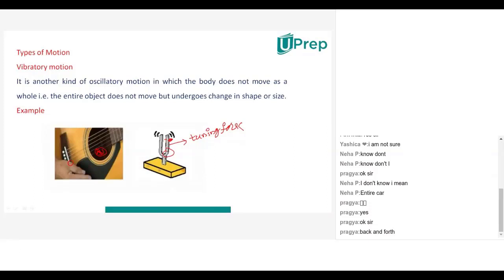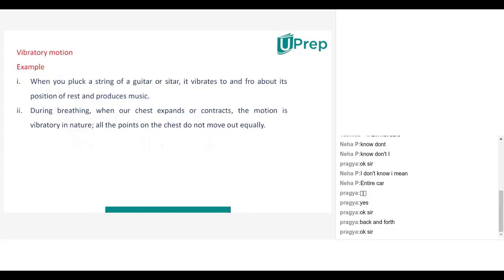So many other examples are there. See these examples. When you pluck a string of a guitar or sitar, it vibrates to and fro about its position of rest and produces music. So some part only will move there. During breathing also, our chest expands and contracts. The motion of this is vibratory in nature. Why? Because all other parts are not moving, only the chest part will move. So all the points on the chest do not move out equally. So all parts will not move equally, only some part of the chest will move. That's why it is called vibratory motion.